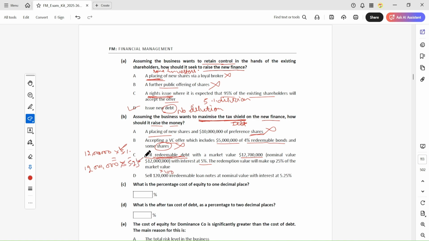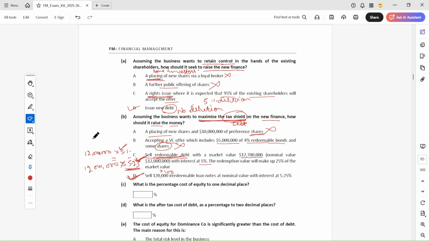So here you are getting the benefit of 5.25% that can be deducted from the profit before tax, PBIT. You get a higher tax benefit because of this interest. So this is the correct answer, right?